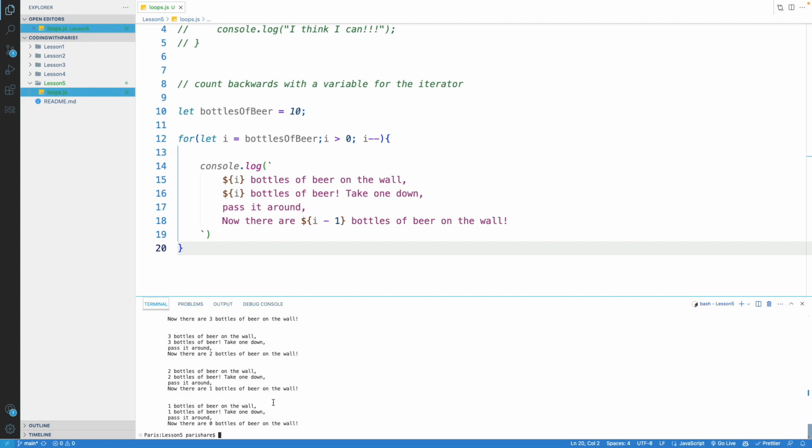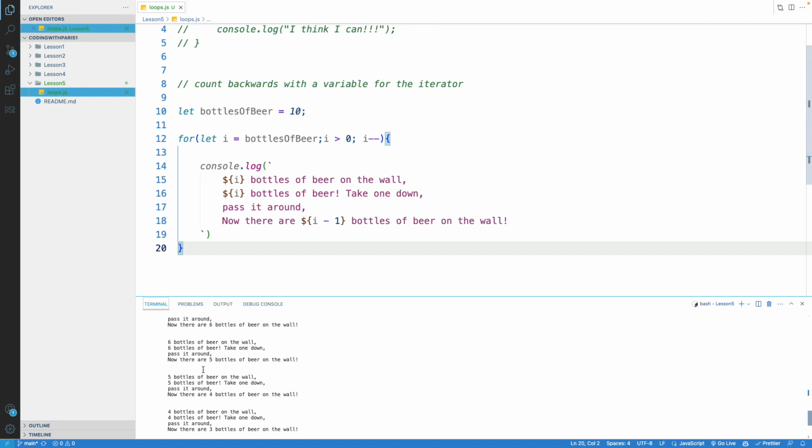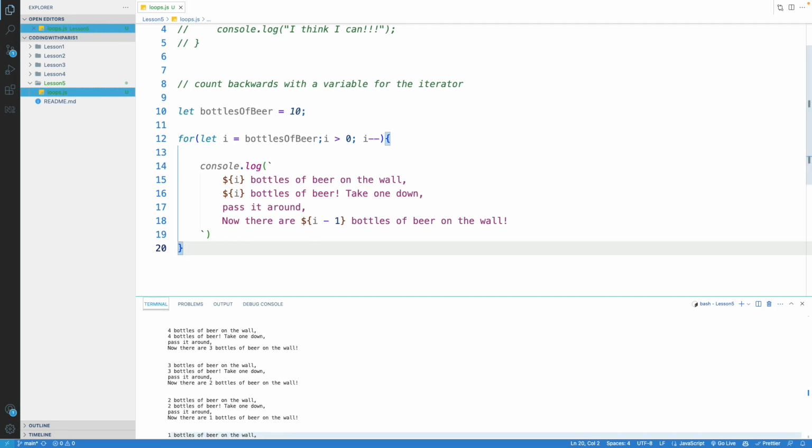But notice we don't actually get a 0 count. That's on purpose because, again, with that 0, you have to just practice thinking about what that 0 means. 0 is the limit, but it's not inclusive. Or if you start at 0, then you're not counting the fence post on the other side, right? So anyway, just keep that in mind. Also, you'll see that the cool thing about these loops is that we're able to quickly get our program to keep running this behavior, maybe slightly changing things a little bit as it moves on. Again, for loops are cool when you know exactly how many times you need to run something.